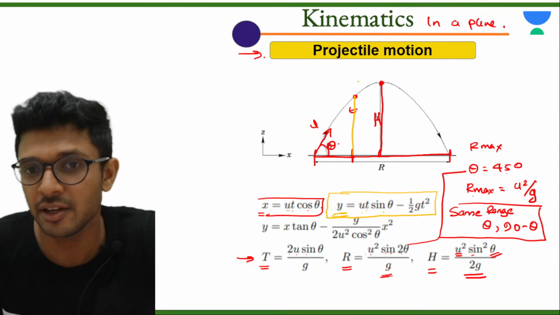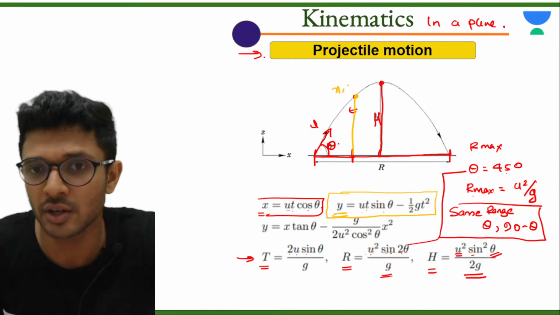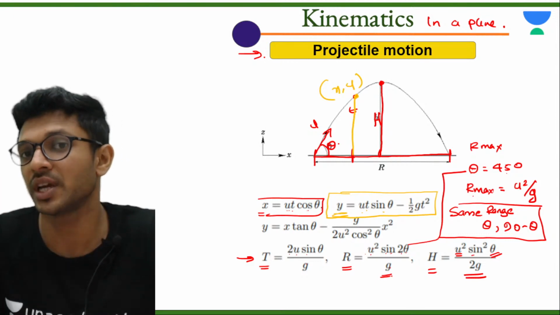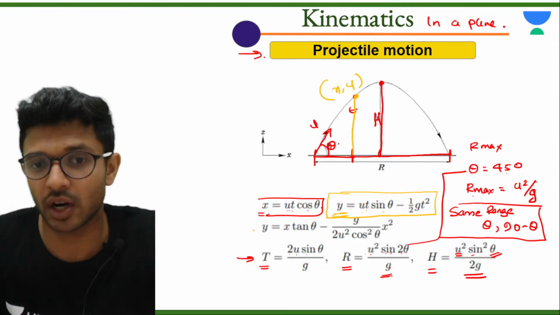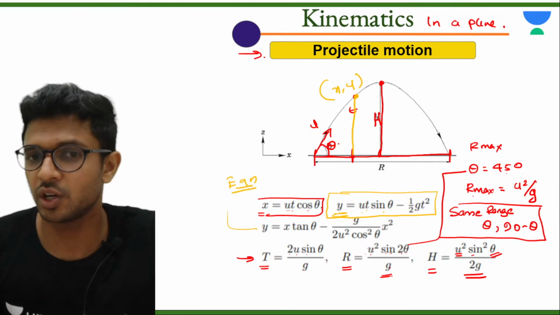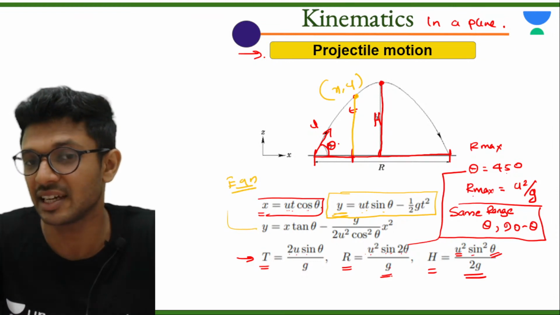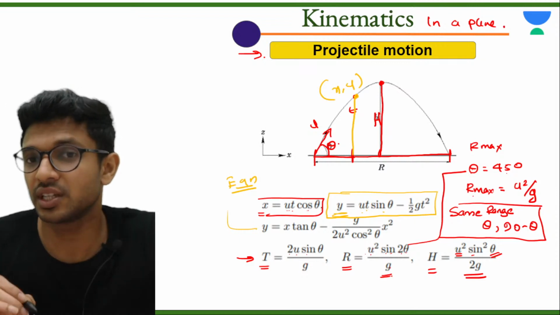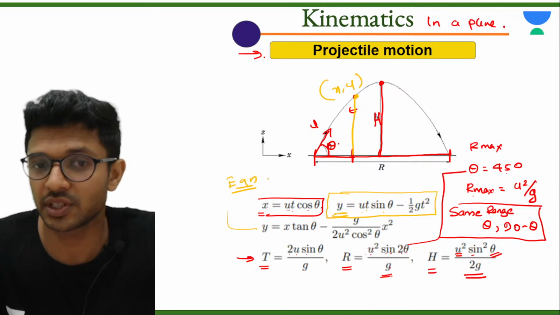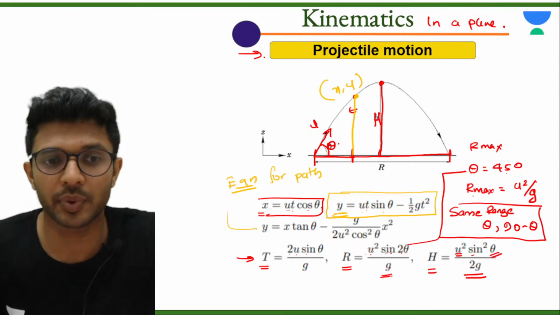Next, if you want to be having an equation of the x and the y coordinate when the particle is moving in this projectile motion, that is called as equation for the path of projectile motion. What do we call it? An equation which connects x and y. When the particle is undergoing that projectile motion, we call it as equation for the path of projectile motion.